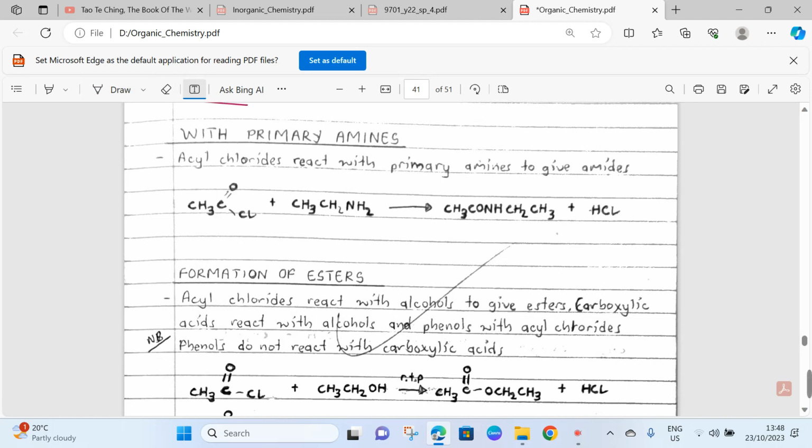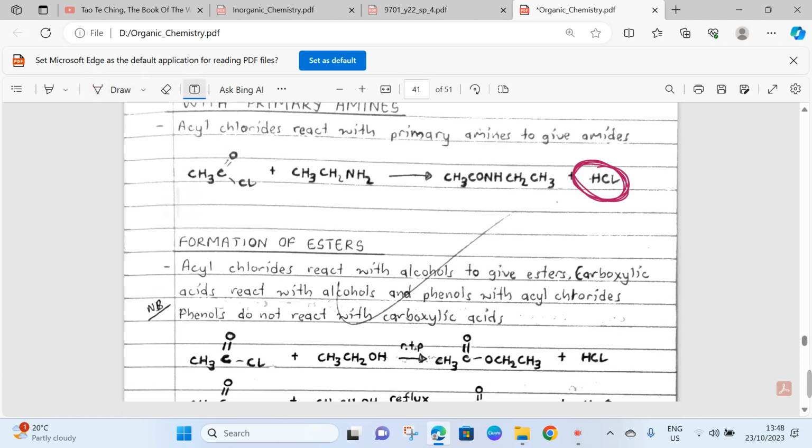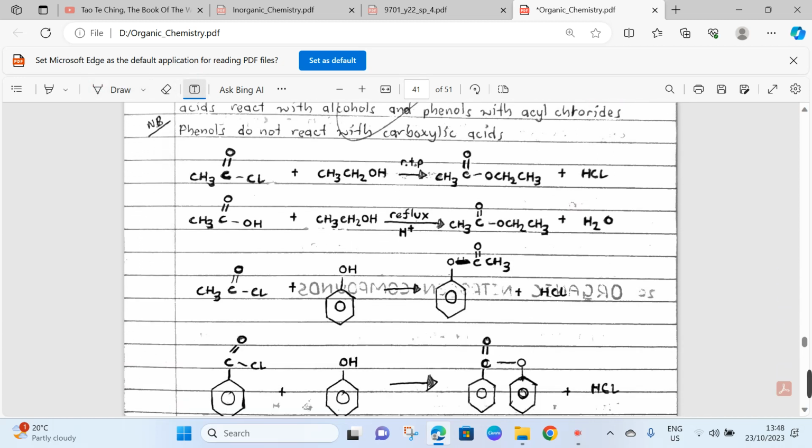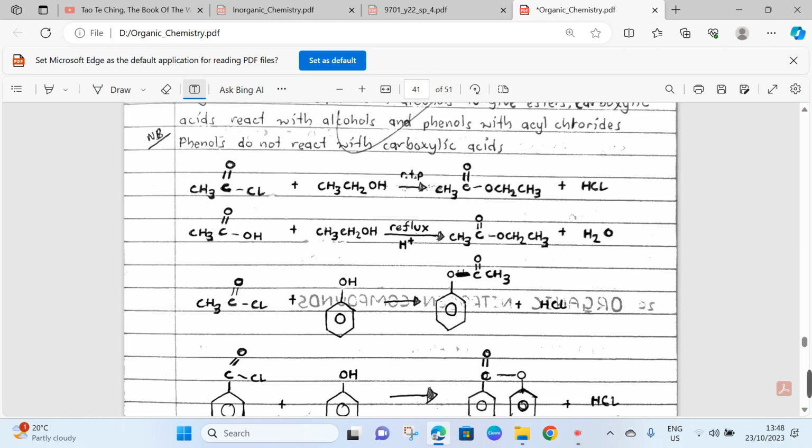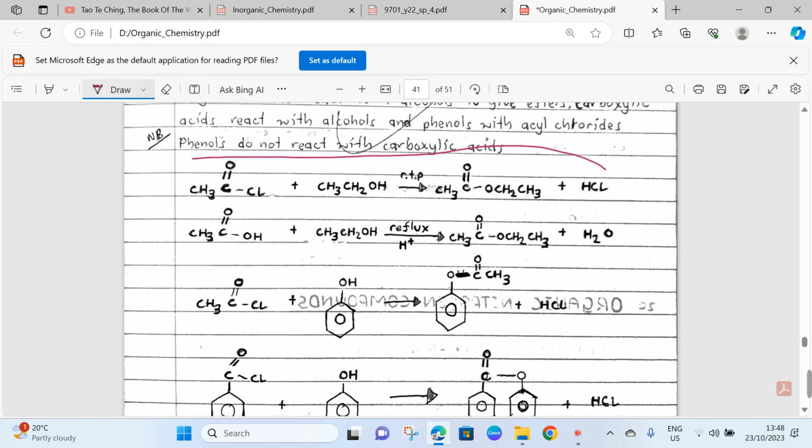Acyl chlorides also react with primary amines to give amides. So this is the reaction. In this reaction also you have HCl being produced. Next type of reaction is the formation of esters from acyl chlorides. We've said this before. These are types of esterification reactions. Here you've got your acyl chloride reacting with ethanol to produce our ester and HCl.